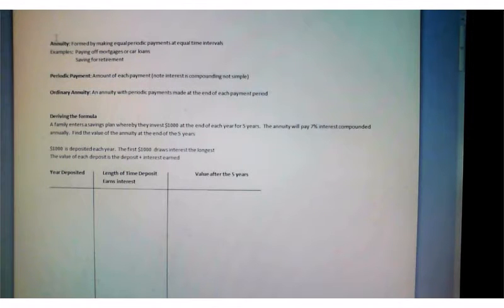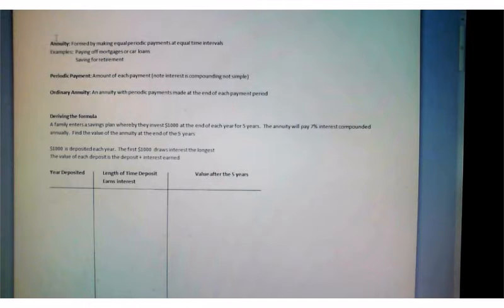Previously, we were just discussing compounding interest, but we were only looking at what we call single transactions. A single transaction is a one-time deposit or a one-time repayment of a loan. If you consider how most of us tend to save for long-term financial goals, it's not doing a one-time deposit. Most of us don't have, say, $5,000 to deposit today and let sit for 20 or 30 years.